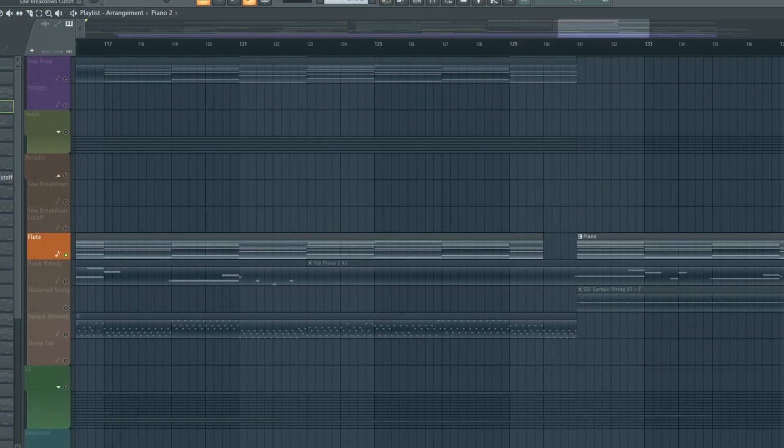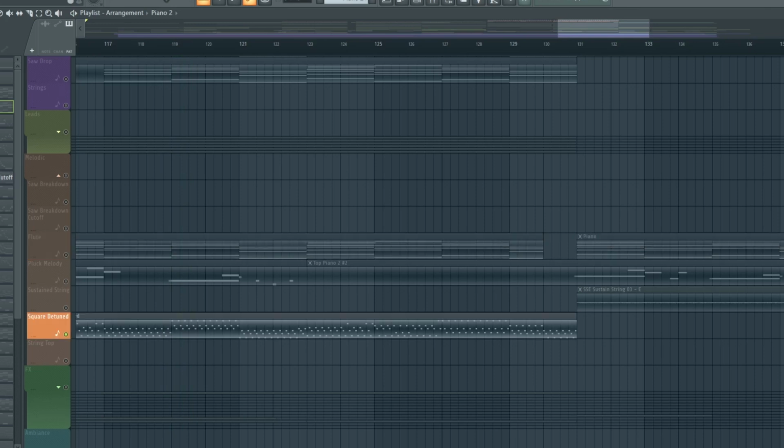And I also have a pad with a flute coming in. And this pad is also used for the intro of the melody.